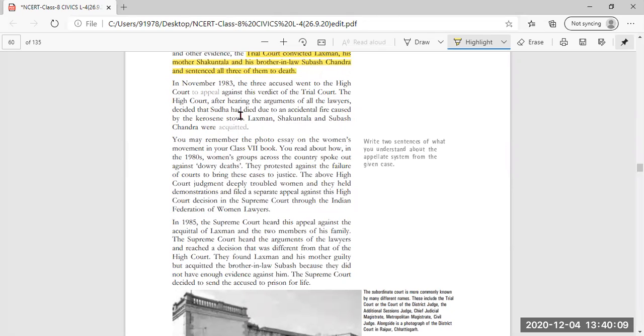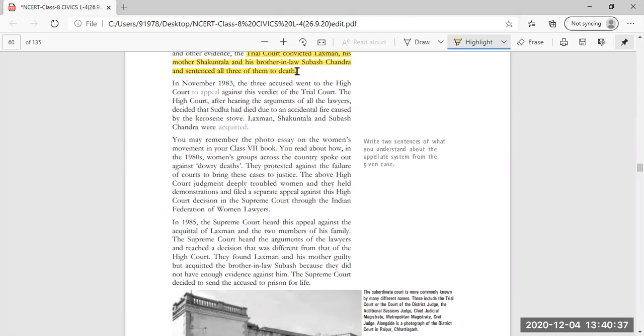The High Court, after hearing the arguments of all the lawyers, decided that Sudha had died due to an accidental fire caused by the kerosene stove. Now, first of all, what was the decision given in the trial court? Shakuntala, the brother-in-law, and Lakshman were sentenced to death and found guilty of causing the death of Sudha.